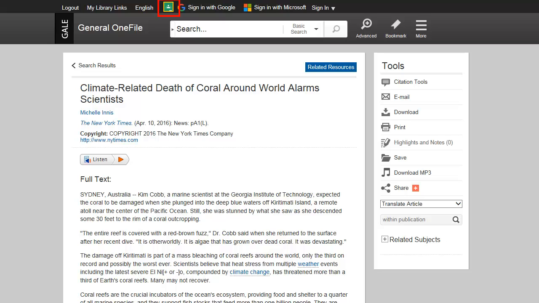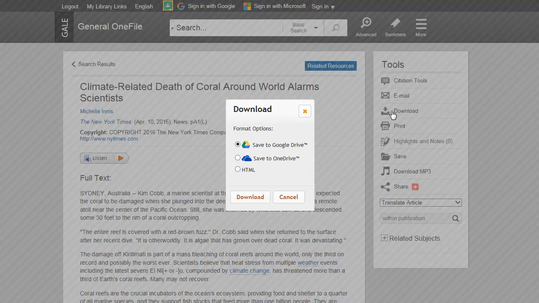You can share articles, search results, and more to your Classroom stream. To download documents to your Google Drive or Microsoft OneDrive, click the Download button available in each article. For more details on these tools, please view our Using Google Tools and Microsoft Tools with Gale Resources tutorial.